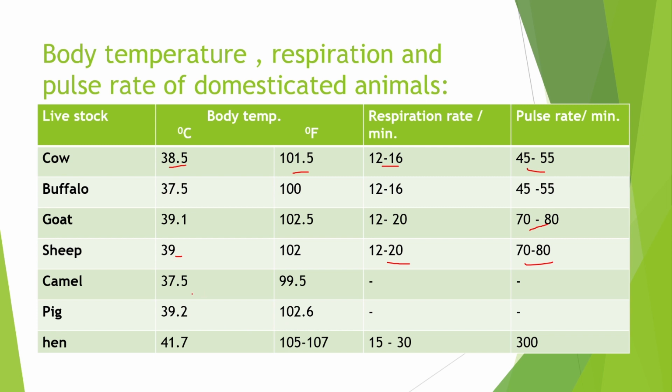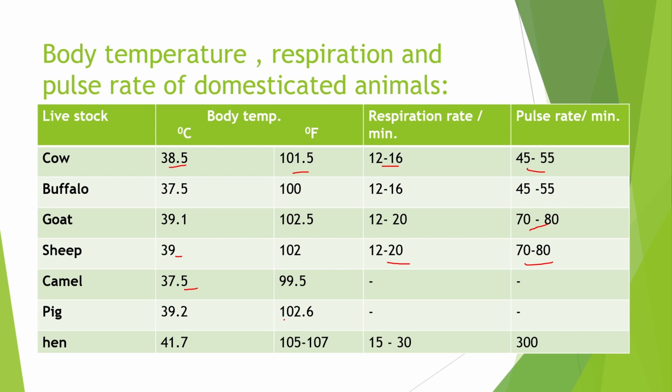For camel, the body temperature is 37.5 degrees centigrade. For pig, the body temperature is 39.2 degrees centigrade, and for hen it is 41.7 degrees centigrade. The respiration rate of hen is 15 to 30 per minute, and the pulse rate is 300 per minute.